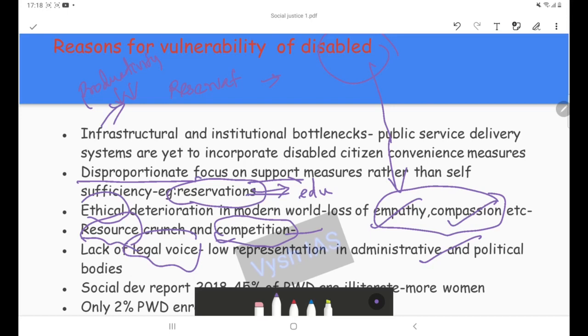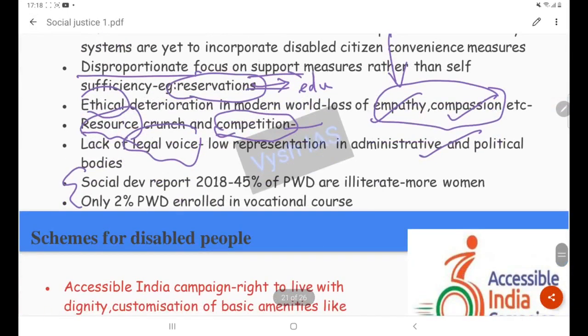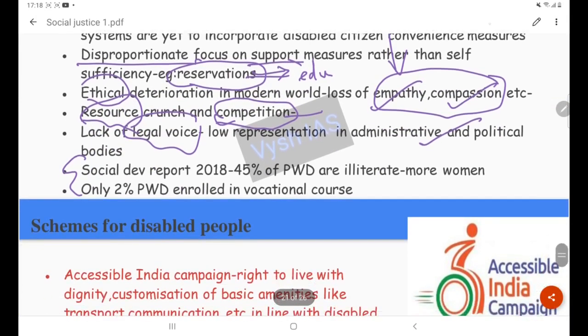Then, here you can quote some report data. Quoting report data in mains answers will be very beneficial, because it shows the examiner that you have prepared very well on this topic. So this is yet another way of introducing. You can use these reports either in the introduction, or to substantiate some points.